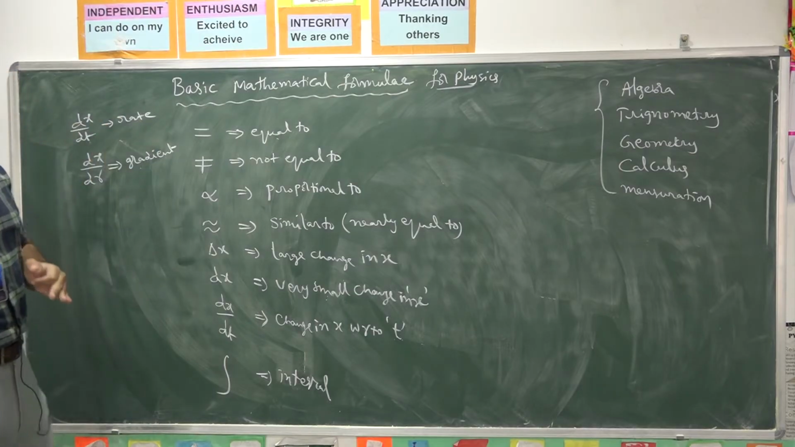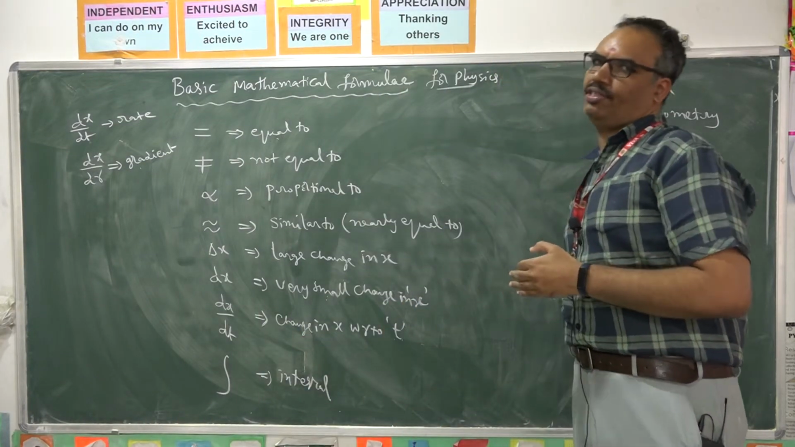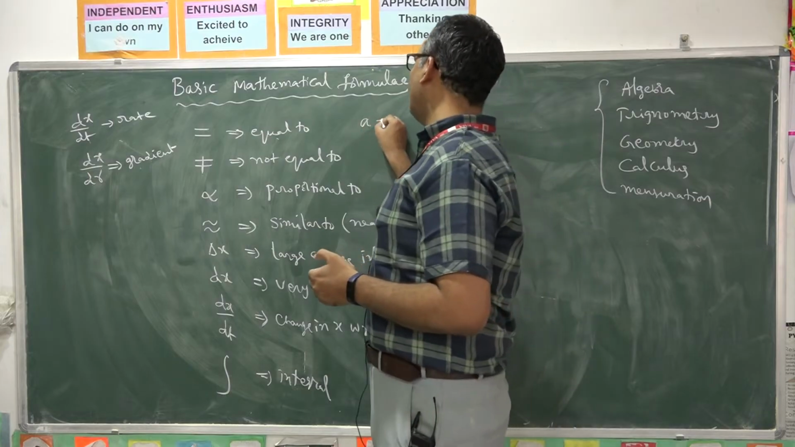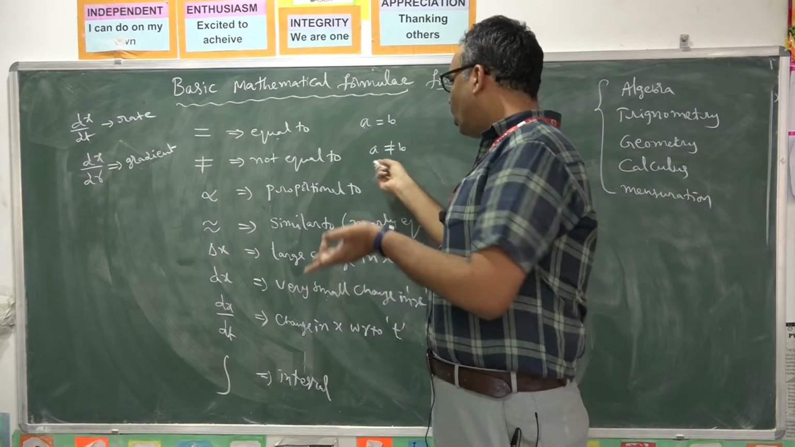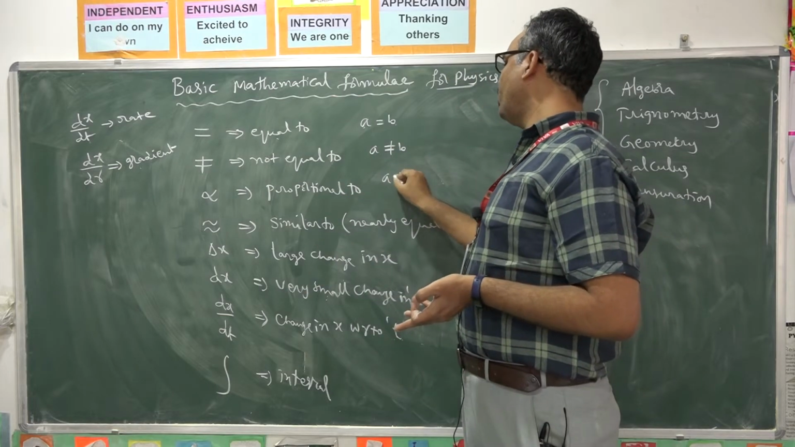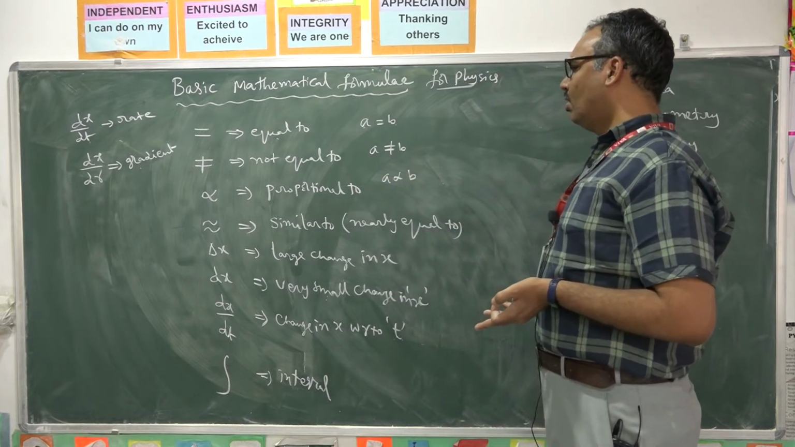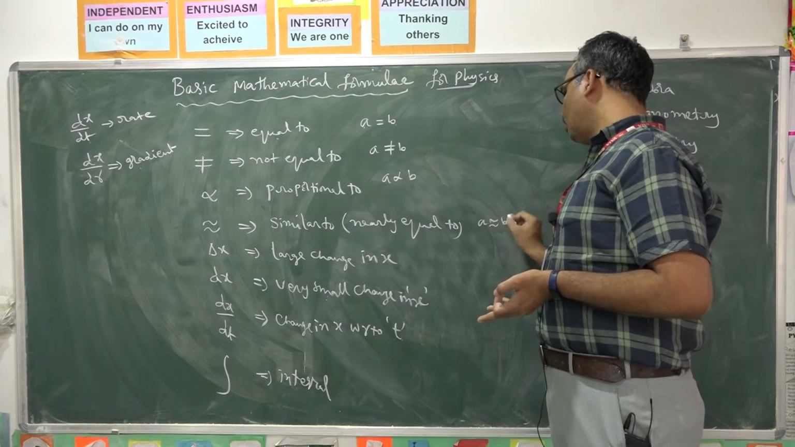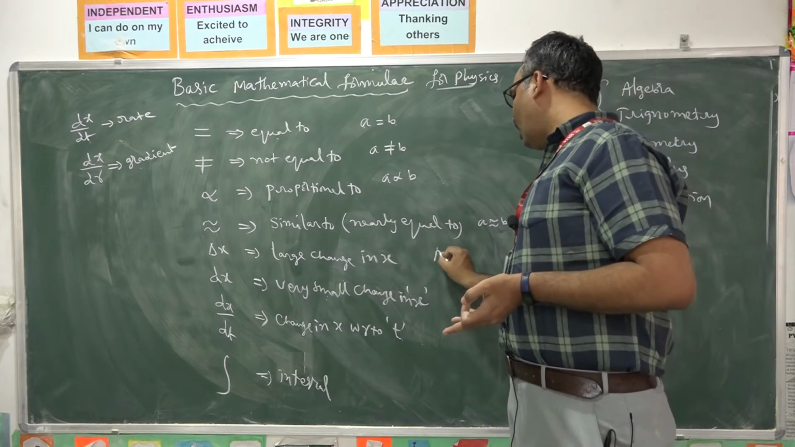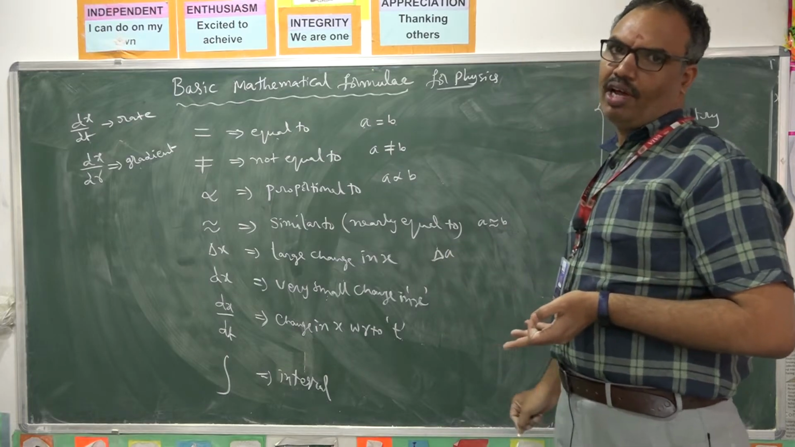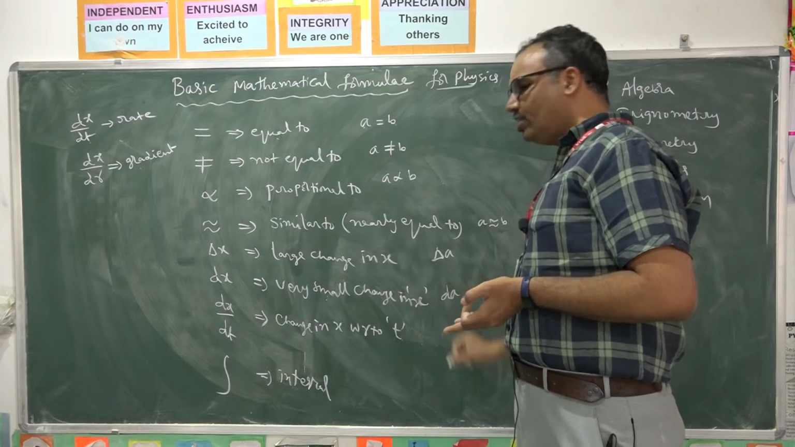Like that, you have many symbols. First of all, we should have some idea about the symbols. You can write A is equal to B. That means both are equal. A is not equal to B. Both are not equal. A is proportional to B. That means if you increase B value, A value also increases. A is similar to B. That means A value and B value are nearly equal. Delta A, if you write, there is a large change in A value. dA, if you write, a very small change in A value.